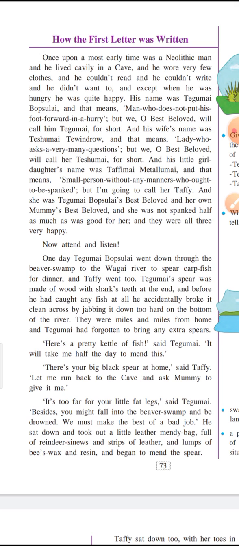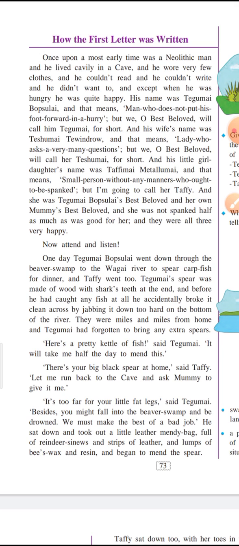So let us begin without wasting any time. How the First Letter Was Written. Once upon a time, once upon a most early time, was a Neolithic man, and he lived cavily in a cave, and he wore very few clothes, and he couldn't read, and he couldn't write, and he didn't want to, and except when he was hungry, he was quite happy.